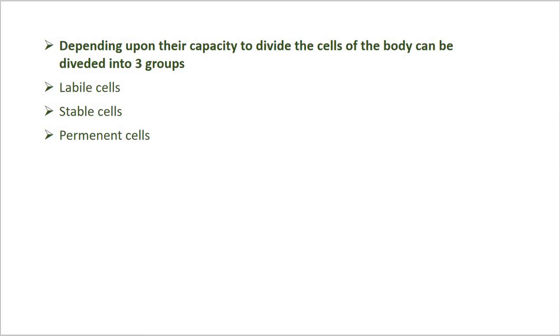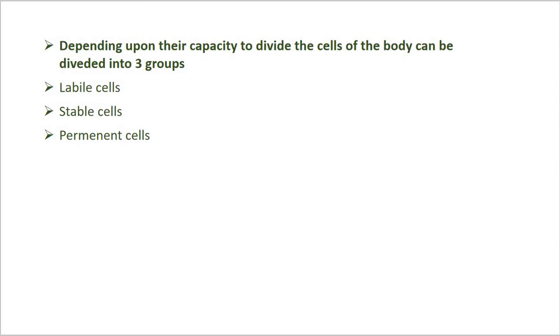Now these parts of the body, where labile cells are present, these cells continue to multiply throughout their life under normal physiologic conditions. After that, the stable cells.